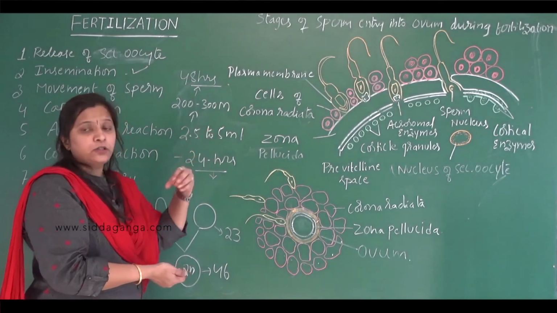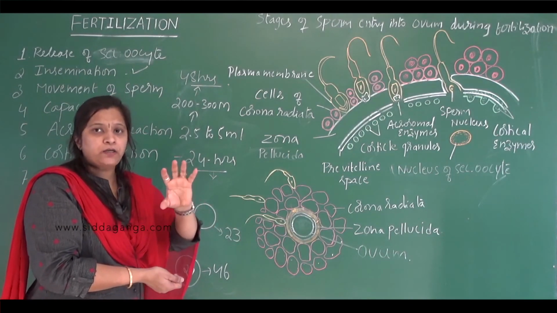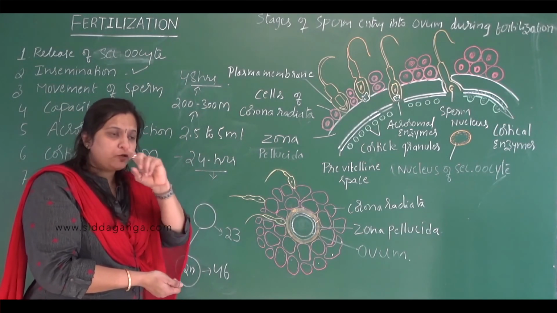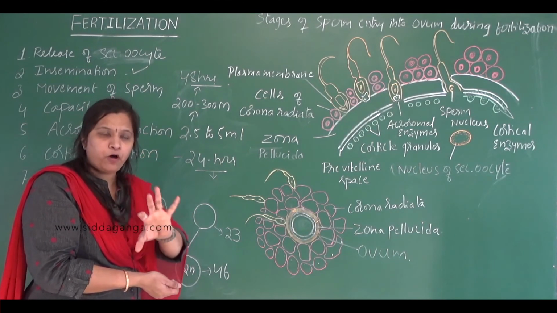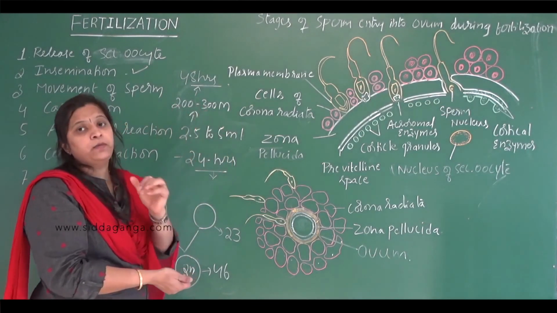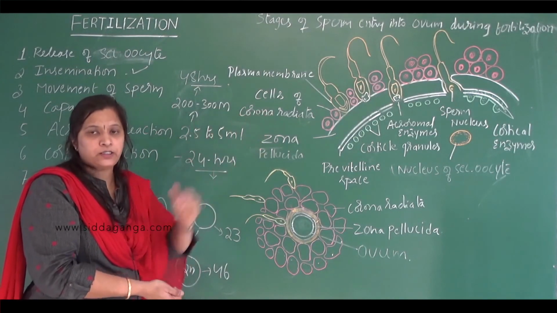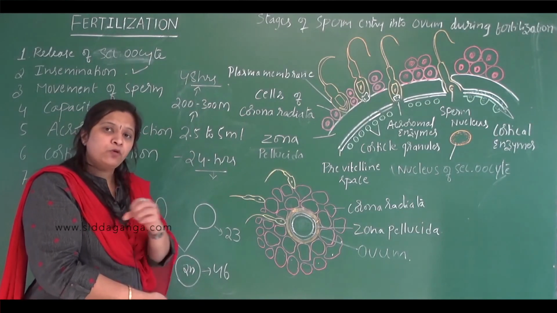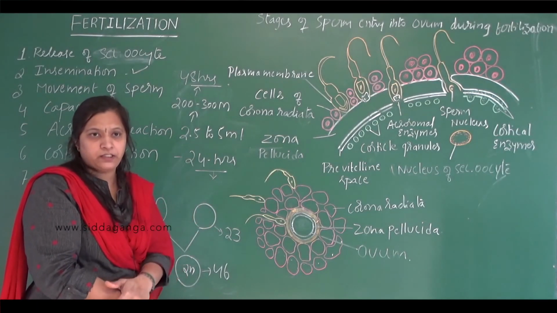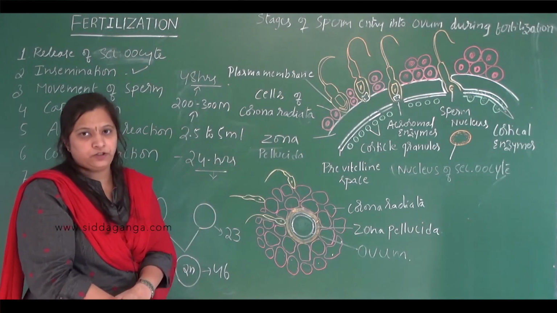Out of 200 to 300 million sperms deposited in the vagina, only 1% will enter the uterus, and of that, only 200 to 250 sperms are able to reach the site of fertilization. Most of the sperms get destroyed by the acidic environment of the vagina and by the phagocytes in the female reproductive tract.